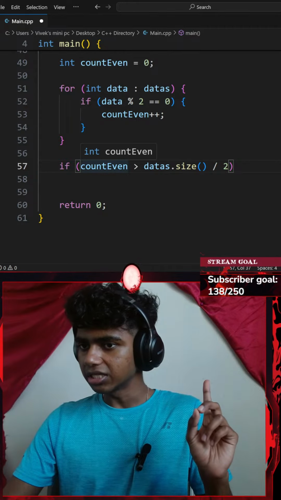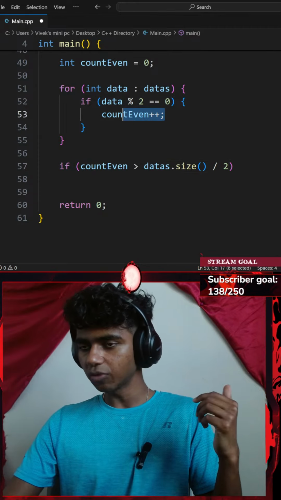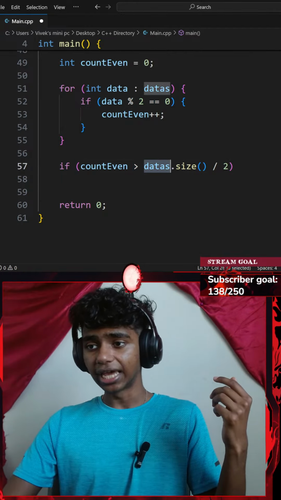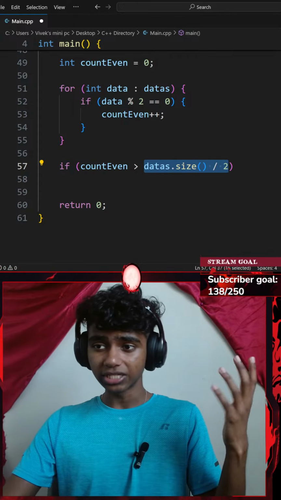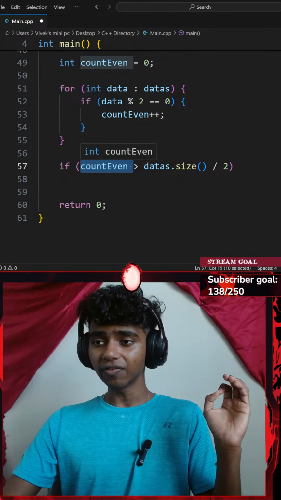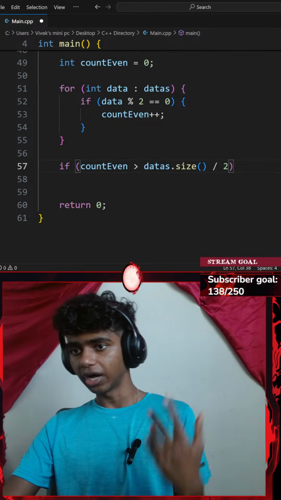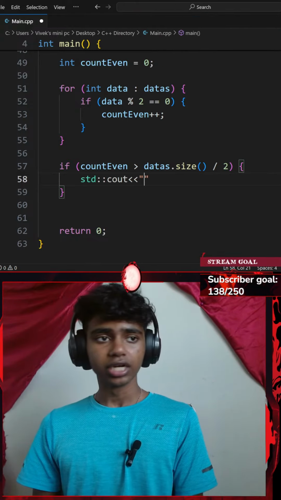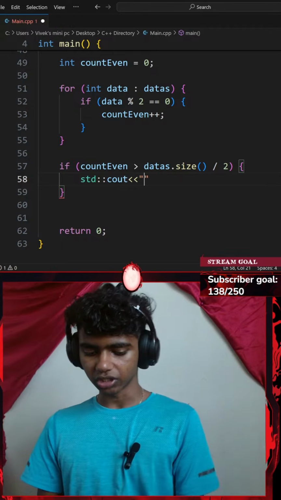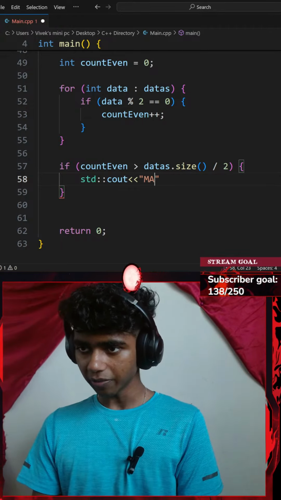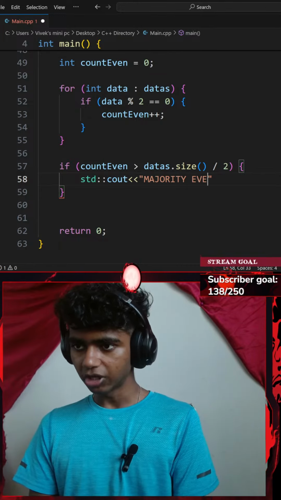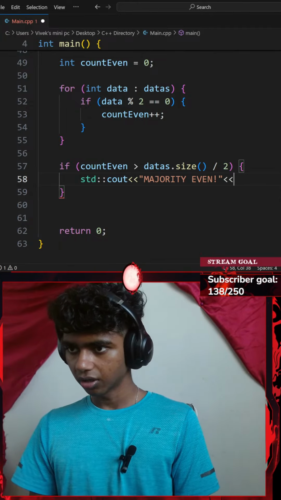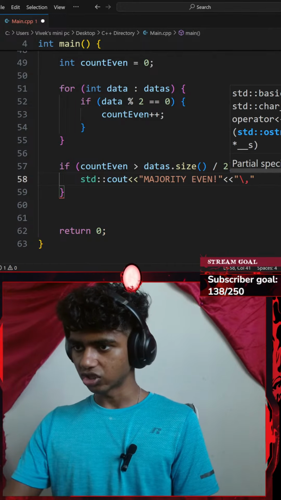okay, what this basically means is if my number here, because this is going to be a number every time I get an even number, so if my even numbers is more than my data size, which is currently 8 divided by 2 makes it 4. So if my even numbers is more than 4 inside of my vector, I'm going to be printing something. Let's go with a standard console output with an insertion operator. This is going to be saying something like majority even. How do you spell majority? M-A-J-O-R-I-T-Y. There we go. Majority even exclamation, and then I'll go with a standard new line.